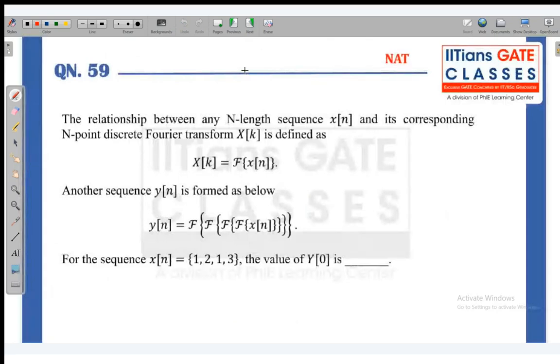Now we have one last question from the signals. This is a numerical answer type question, and this is a very basic question on the properties of the fundamental DFT. The relation between any N-length sequence x of n and its corresponding N-point discrete Fourier transform x of k is defined as x of k is equal to the Fourier transform of x of n. If I take another sequence y of n, which is 4 times the Fourier transform of x of n, and the sequence x of n is 1, 2, 1, 3, then what is y of 0?